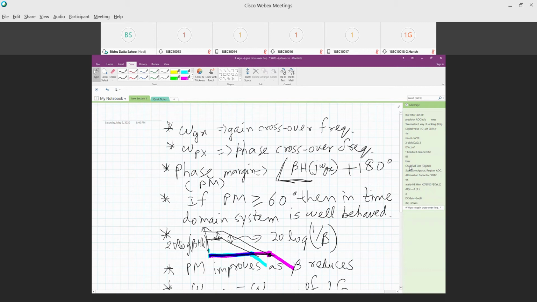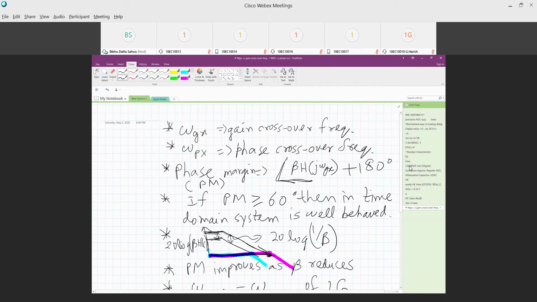One question is, does the pole frequency correspond to the 3 dB cutoff frequency in the actual Bode plot? That is the wrong way of putting it. The pole frequency is the frequency where the slope of the Bode plot changes. If the initial plot was 0 dB per decade, as soon as I hit a pole it starts going down at minus 20 dB per decade.